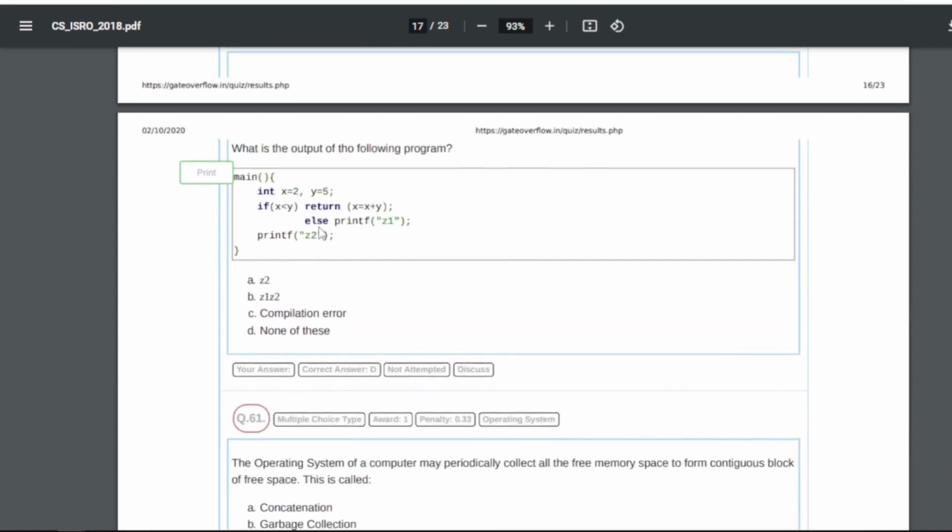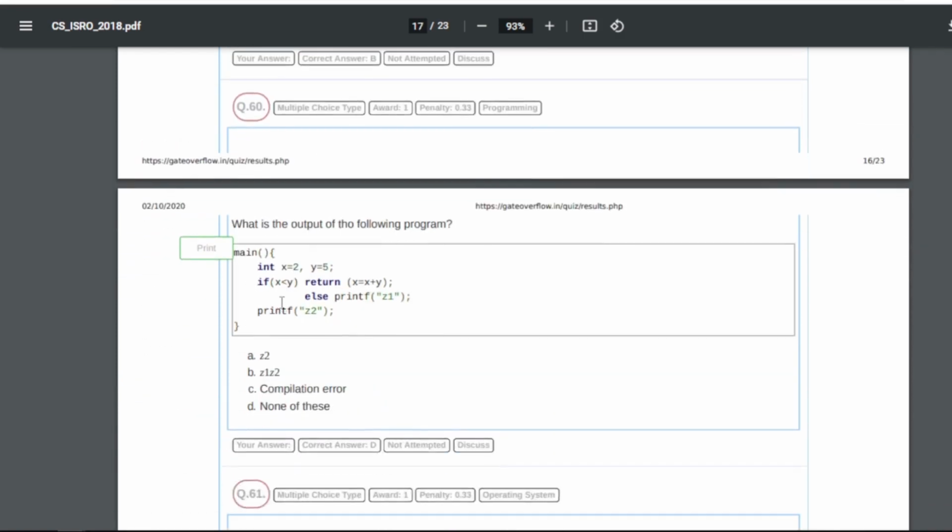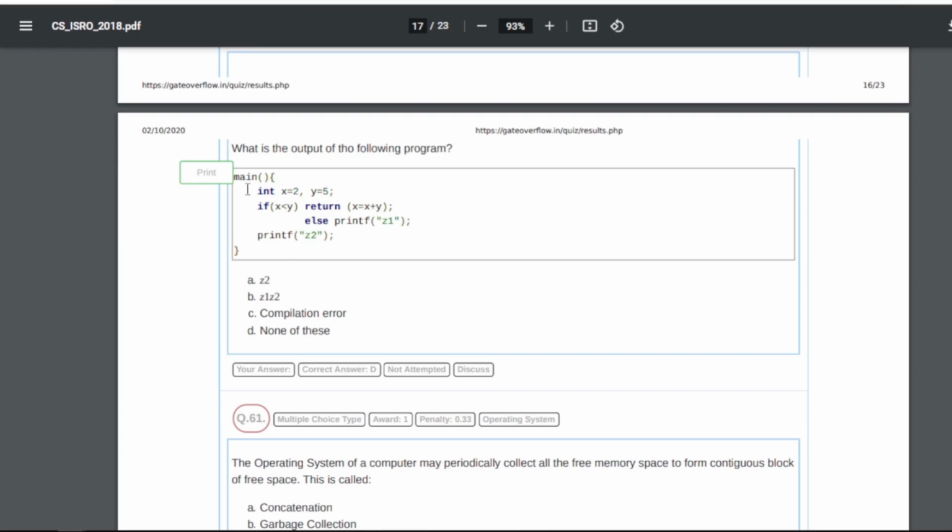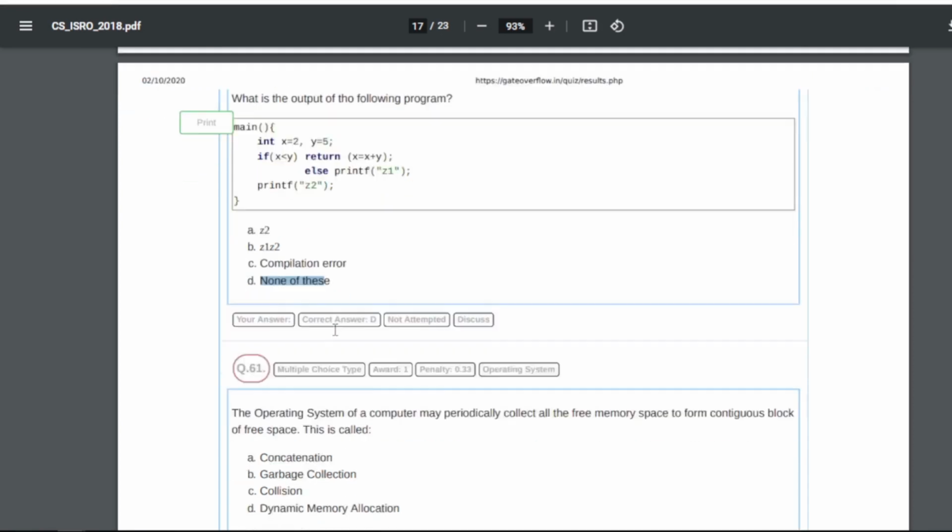B will be the answer. Next question is what is the output of the following program? So this is the program that we have, and now the output for this will be basically none of the above, right? As you can see, this is the option, because it is telling if x is less than y, which is true, right? Then it will return x equals x plus y, because it is 7 returning 7, but no output will be printed. So for this our answer will be D, right?